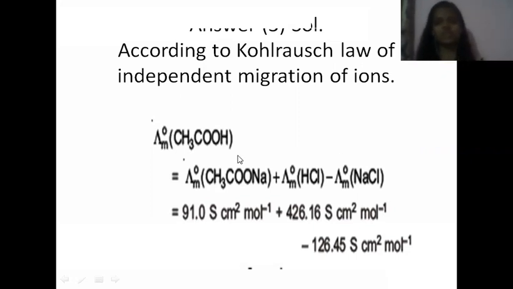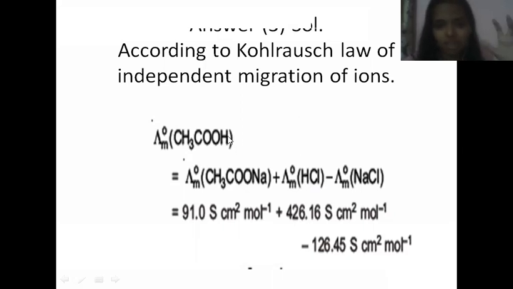See, there is a trick to solve this thing. Okay, this is not an equation. If they have asked you to calculate the molar conductance of acetic acid, this is equal to lambda naught m. So I will tell you something to remember like this. CH3COO⁻ is the anionic part, right? Write a salt of that anionic part. Here we can take the sodium salt of acetic acid, that is CH3COONa. Now here H⁺ is the cationic part. So lambda naught m